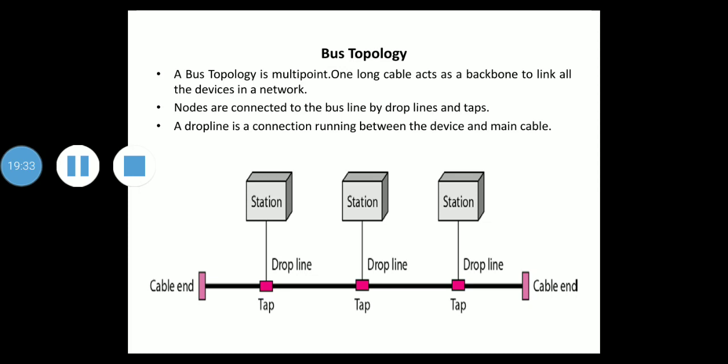What is this drop line? A drop line is a connection running between the device and main cable, whereas a tap is a connector that either splices into the main cable or punctures the sheathing of a cable to create a contact with the metallic core. Then, as a signal travels along the backbone, some of its energy is transformed into heat. So it becomes weaker and weaker as it travels farther and farther. For this reason, there is a limit on the number of taps a bus can support and on the distance between those taps.